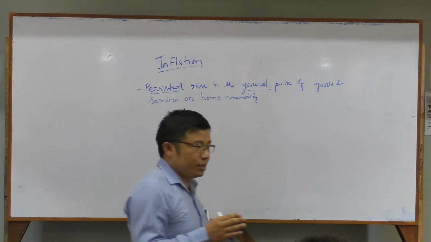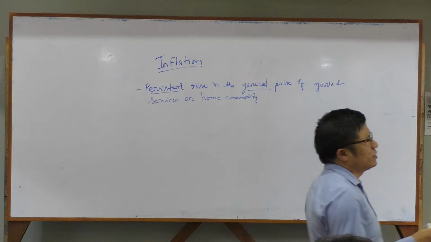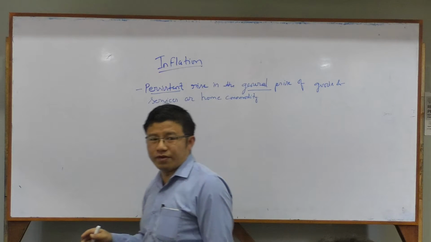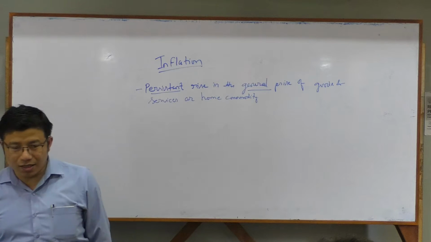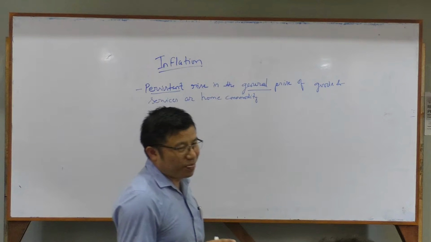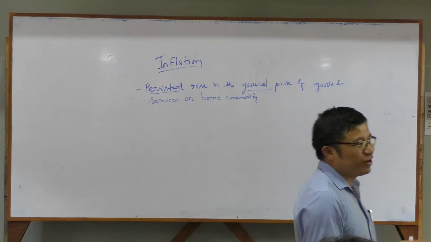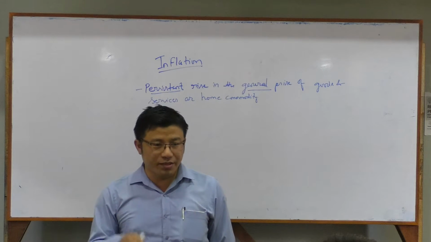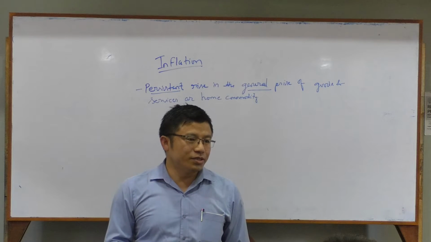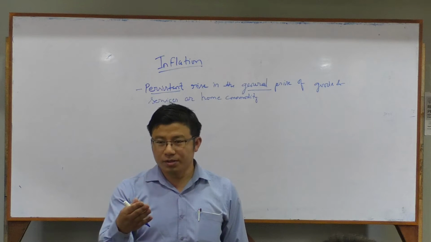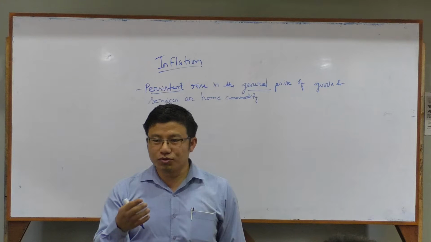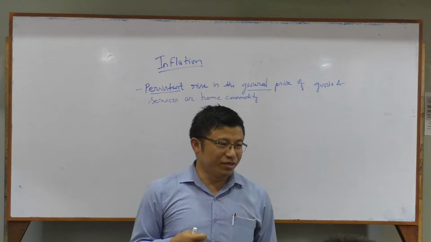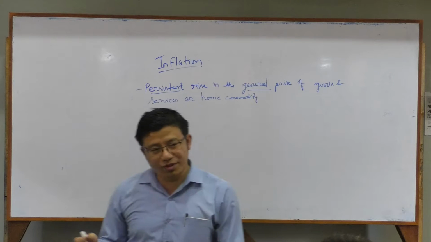A persistent rise in the general price of goods and services or any home commodity is called inflation.